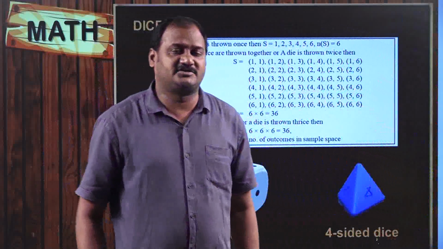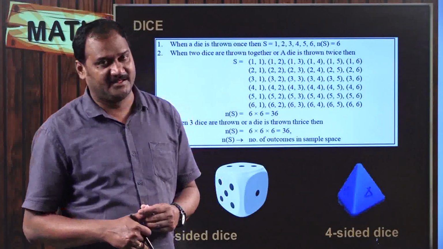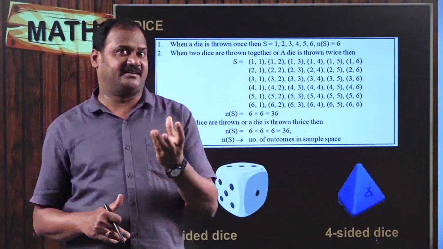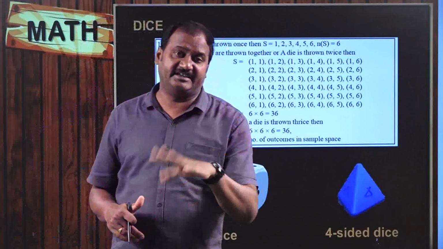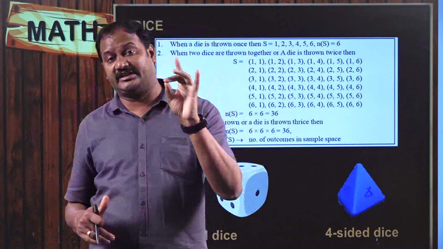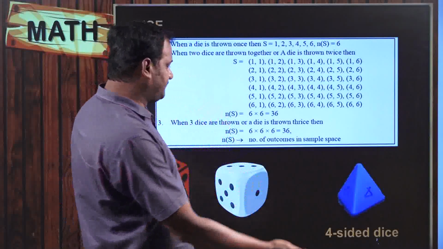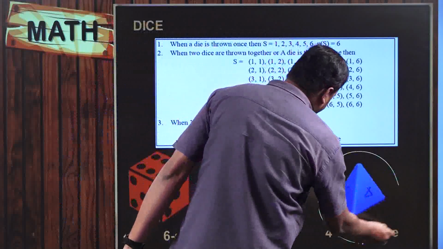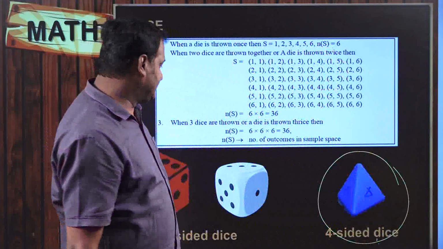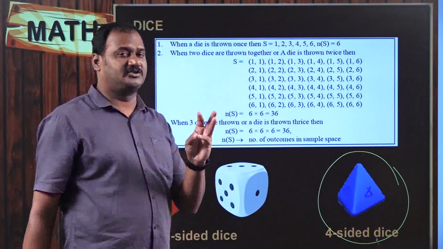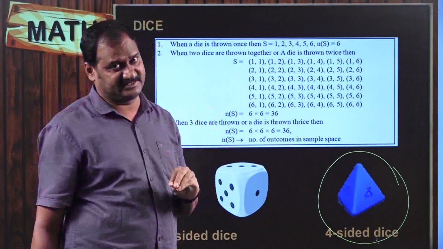And you know about dice, they are 4-sided dice as well as 6-sided dice. So 4-sided dice are tetrahedrons. When you are tossing a 4-sided die, each side is numbered 1, 2, 3, 4. So there are totally 4 possible outcomes. This is a 4-sided die. But when you have a 6-sided die, then the possibilities are 1, 2, 3, 4, 5, 6, because there are 6 faces.